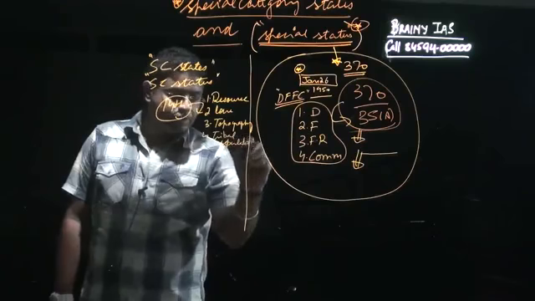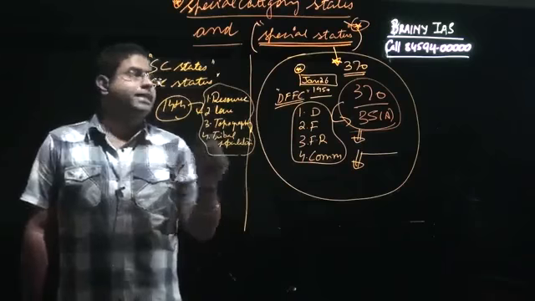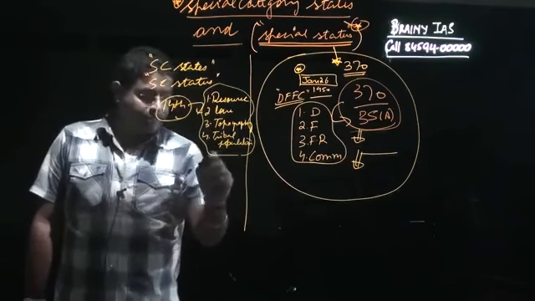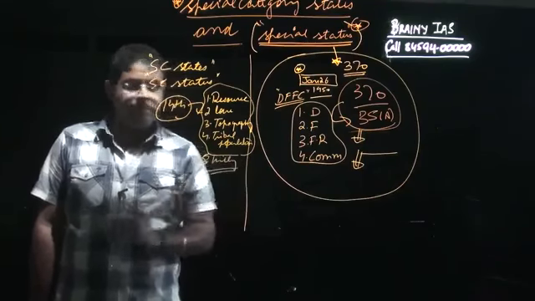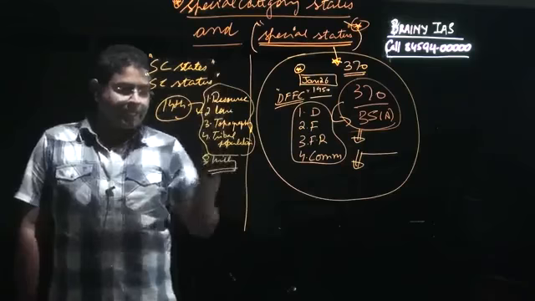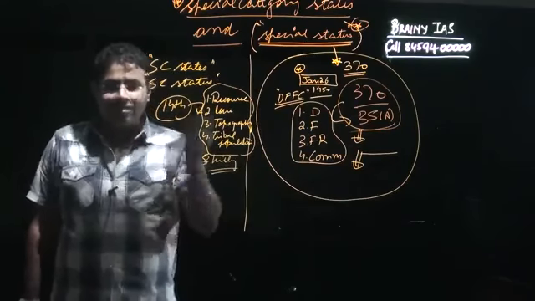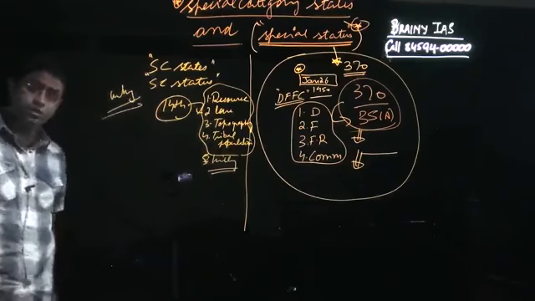So these were the conditions by which the special category status was accorded to certain states. Now, why was this status accorded to the states? This is important, the reason.